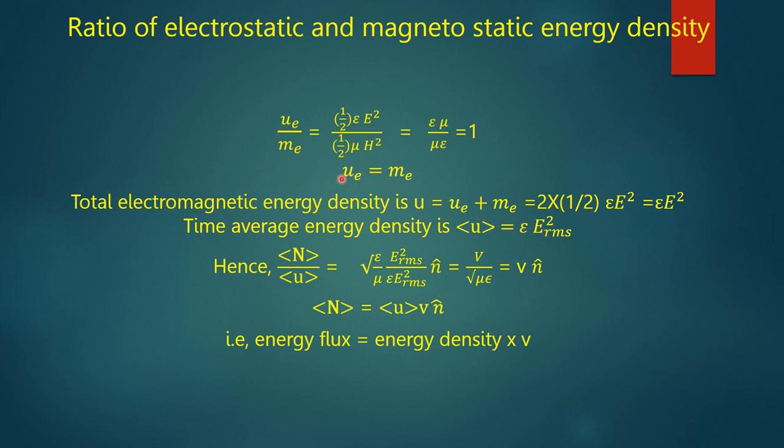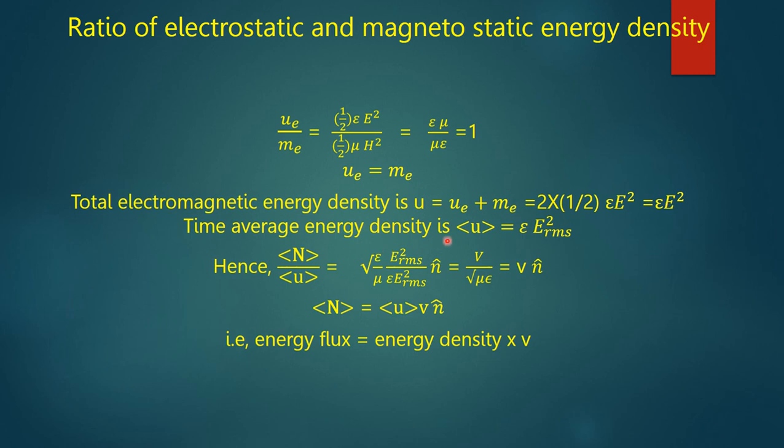From this we say that UE is equal to UM. Thus the total electromagnetic energy density is U, which is UE plus UM. As UE is equal to UM, this is 2 into half of epsilon E squared, that is equal to epsilon E squared.